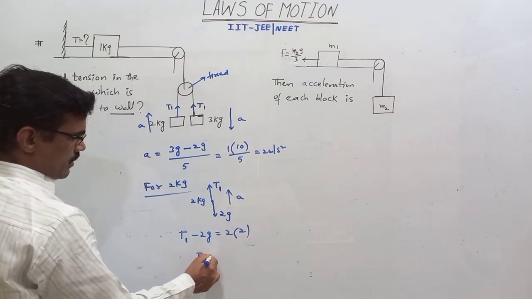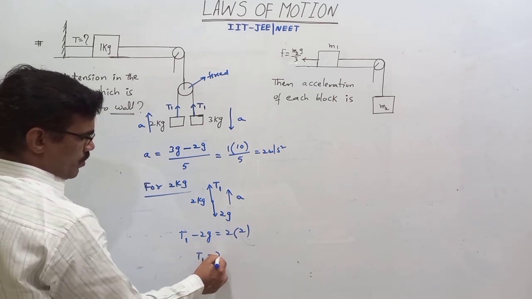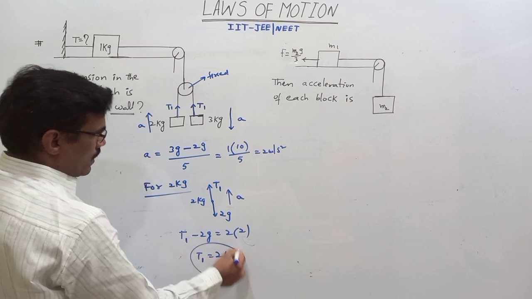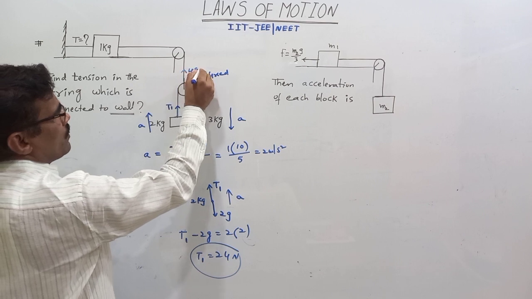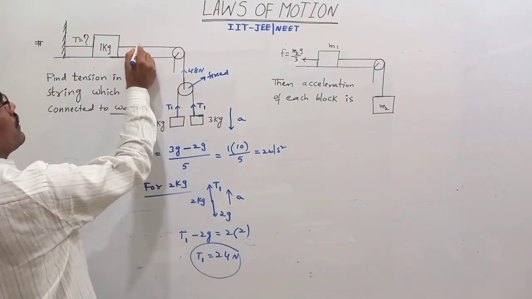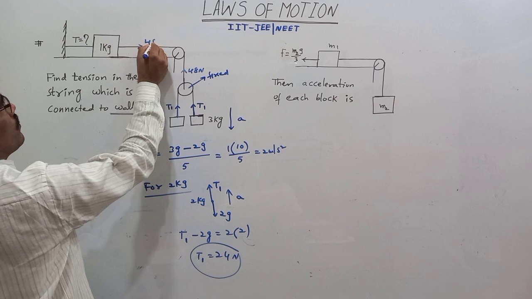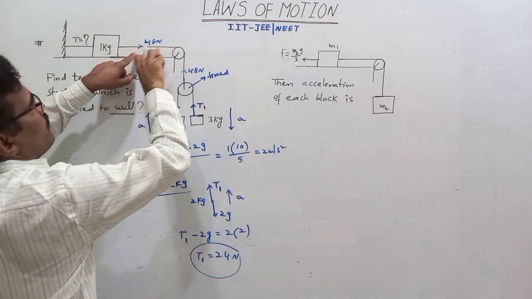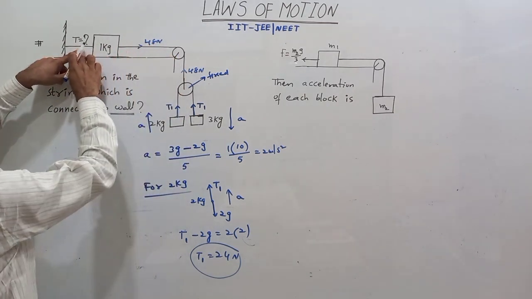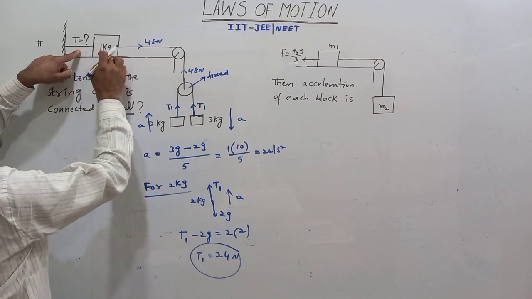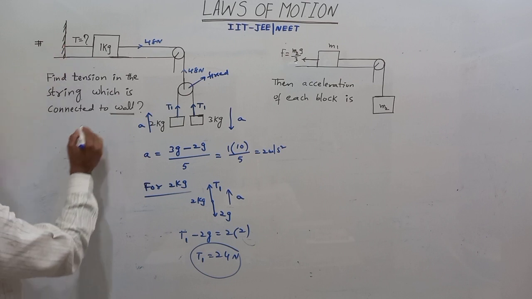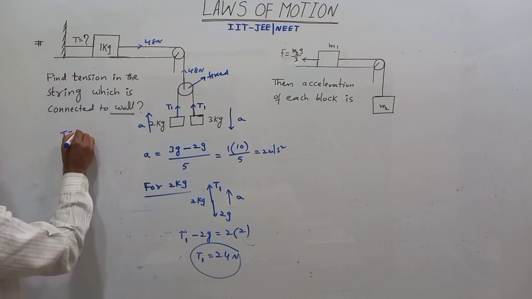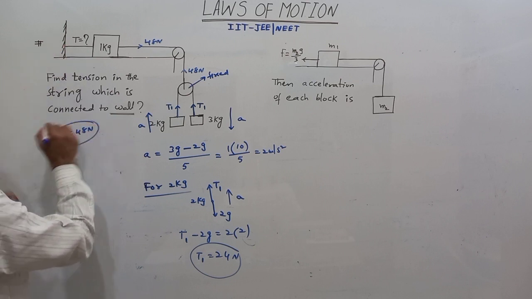That is T1 equals 20 plus 4, 24 Newton. Here 24, 24, so on this side 48 Newton. The tension in the string is 48 because the net force on the 1 kg block is 0. Therefore the tension in the string connected to the wall is 48 Newton.